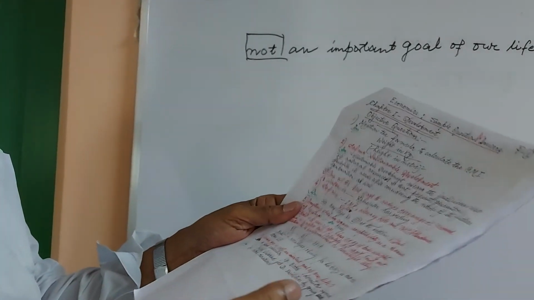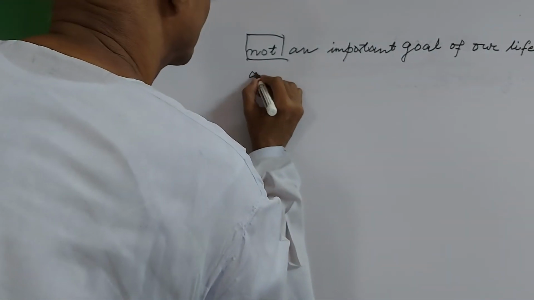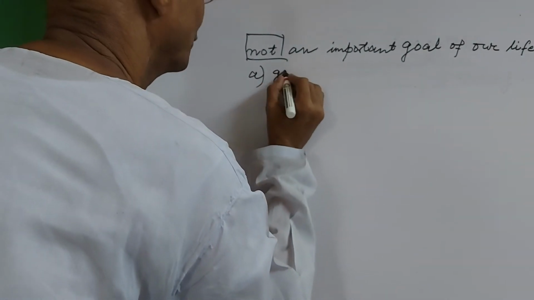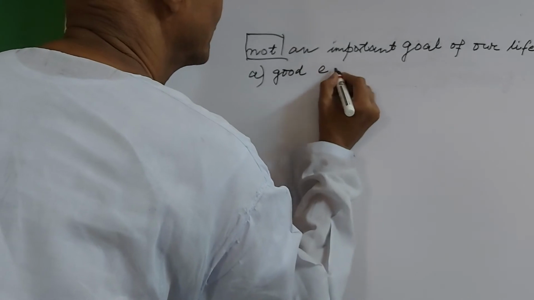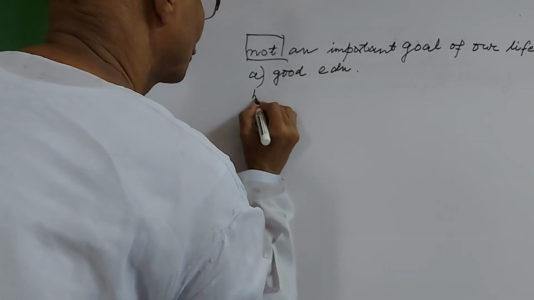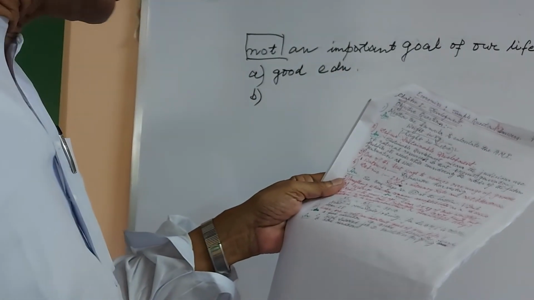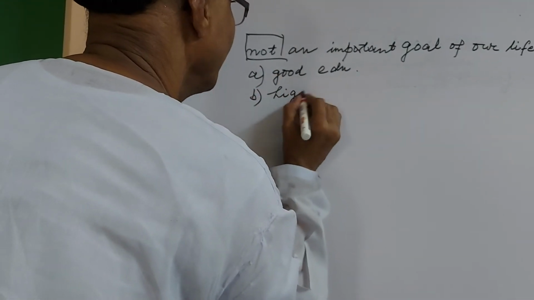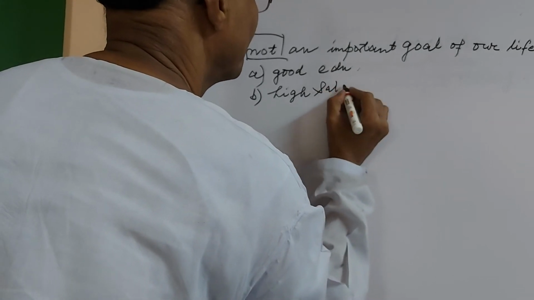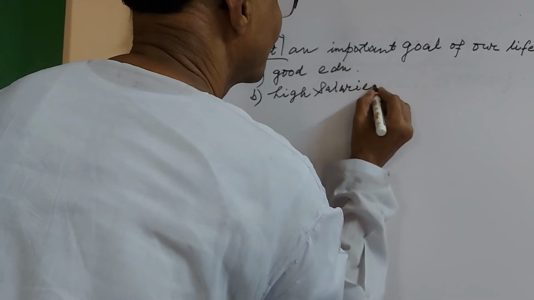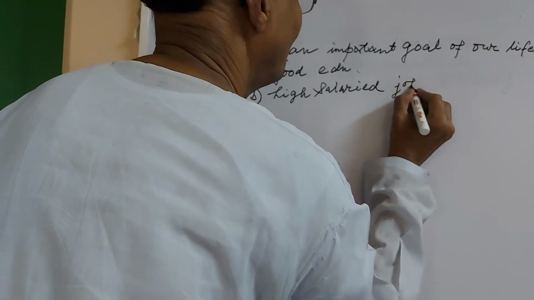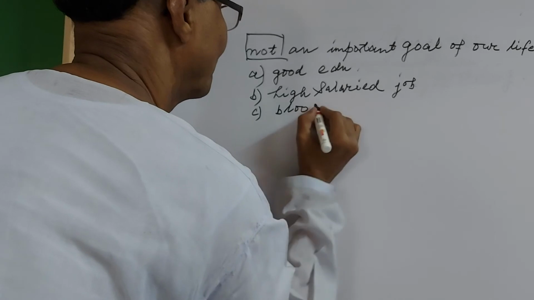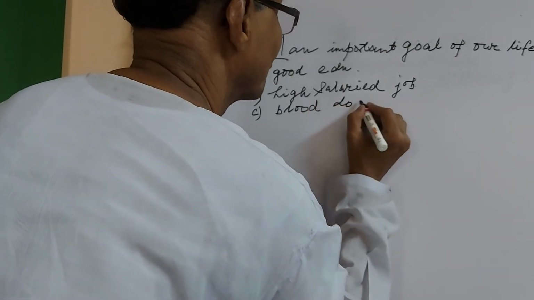Four options are there. Number one, good education. Number two is high salaried job. Number three is blood donation.